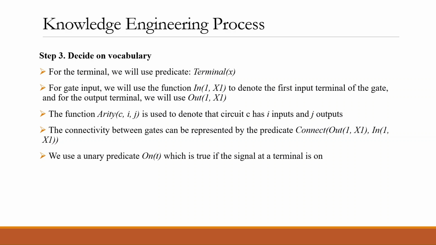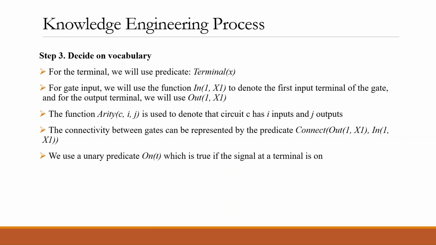So basically, we specify the input signal 1 to the element x1, to the gate x1. And for the output terminal, we will use out1 x1, basically the first output of the terminal x1. The functionality Cij is used to denote the circuit Gc as I inputs and J outputs. The connectivity between gates can be represented by the predicate connect out1 x1 in1 x1.